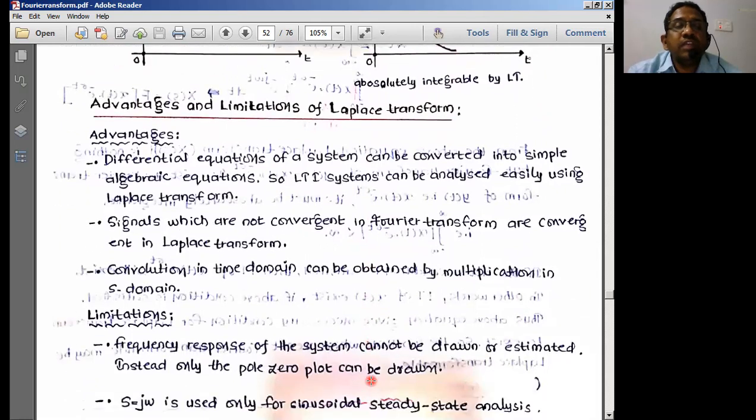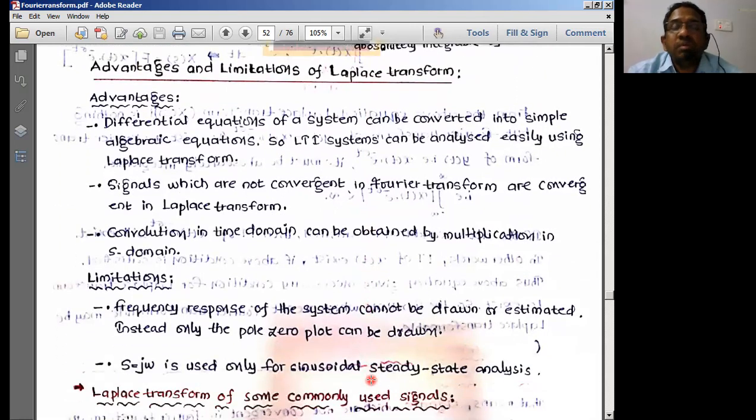So therefore we can just simply write down some of the advantages and limitations of the Laplace transforms. Now what are the limitations and advantages of the Laplace transforms? Let us see. What are the limitations we can have? The first limitation is that the frequency response of the spectrum cannot be drawn.